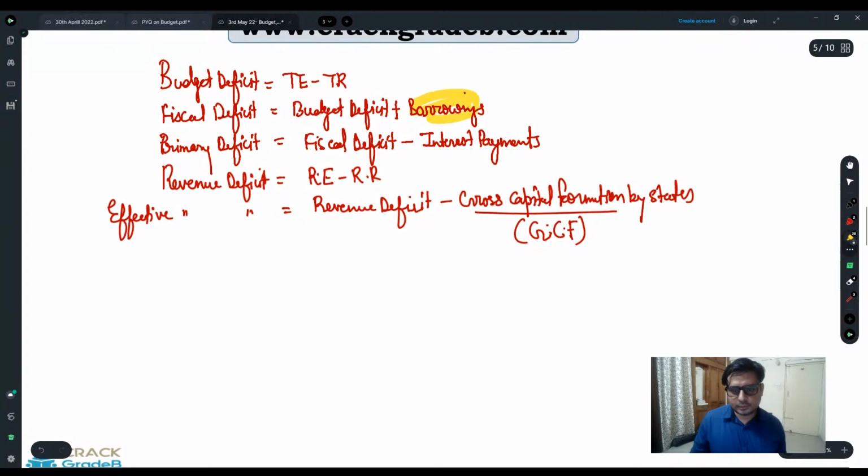Because of borrowings we have interest payments.